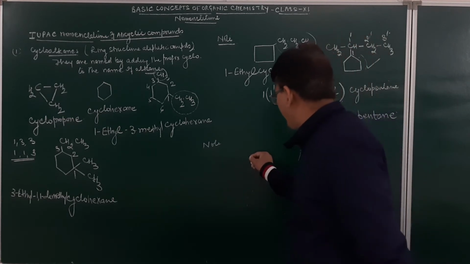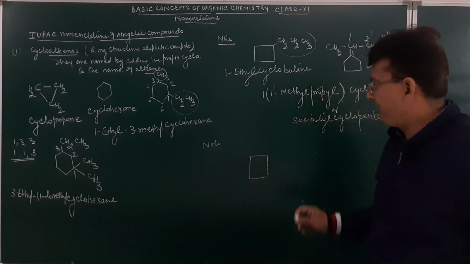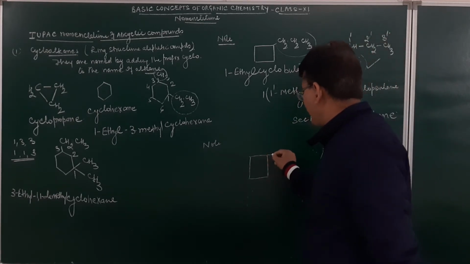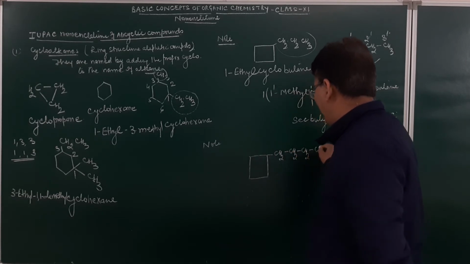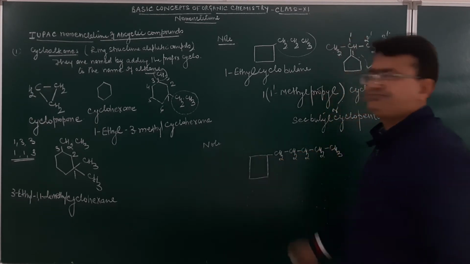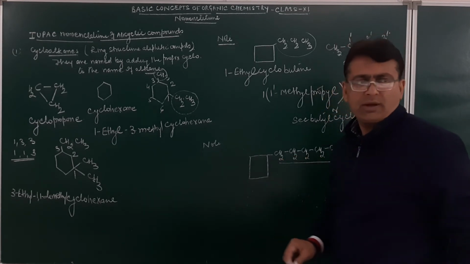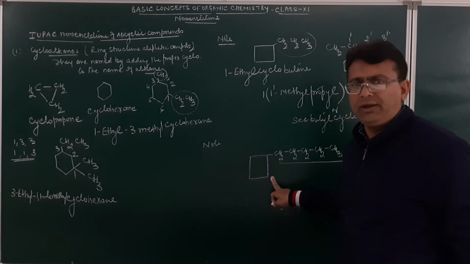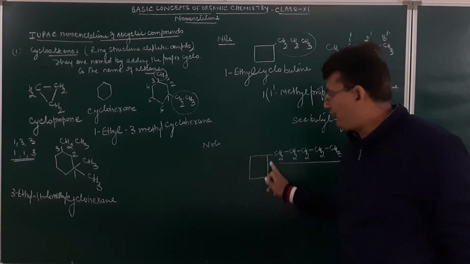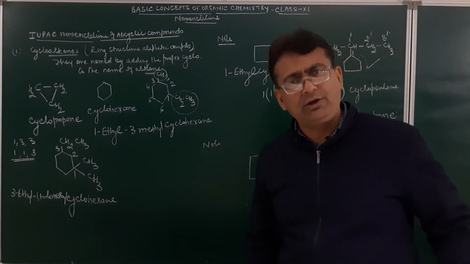As for example, suppose we consider this one. There are how many carbon atoms over here? 4. Now here is the chain. This is CH2, then CH2, then CH2, then CH2 and then CH3. How many here? 1, 2, 3, 4, 5. Now this will be treated as the major chain. At number 1, what is present? This group. This is a side chain now, but it is a ring. So it will be cyclobutyl. For 4 carbon atoms, what is the root word? But. The side chain is present in the form of a ring, so cyclobutyl.